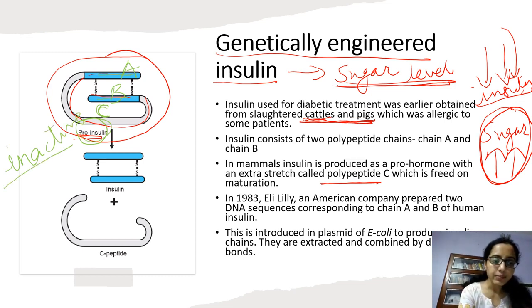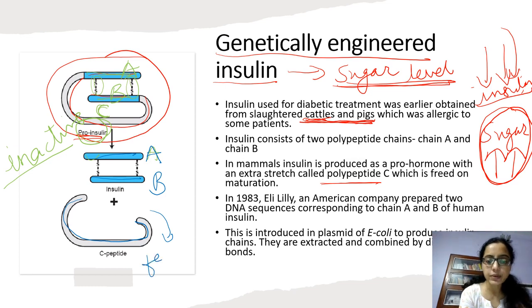Now, A and B are connected by disulfide bond. You can see here, this is the disulfide bond, and when it matures, when the insulin is active, polypeptide chain A and polypeptide chain B both remain connected with disulfide bond, but polypeptide C chain gets separated.